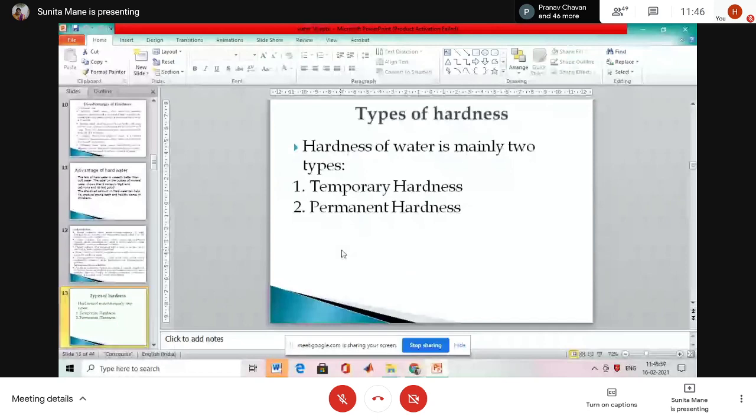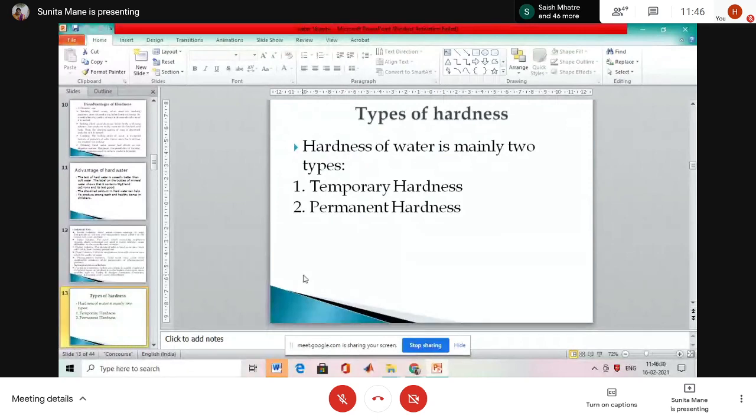Okay. Yes, ma'am. Then, so introduction, then hard water, then what is the advantage of hard water, what is the disadvantage of hard water. Then next is the types of hardness. Next point, write down the types of hardness.